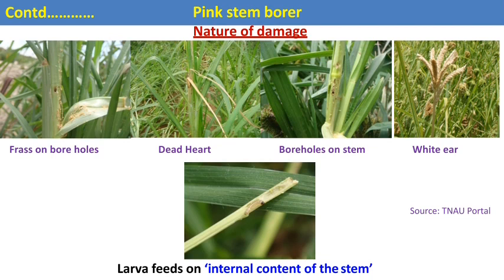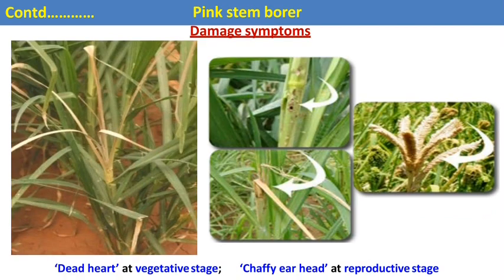Here in this picture you can see a number of bore holes present on the stems, and around the bore holes the frass also accumulates. This is the characteristic symptom. In this picture you can see the two major symptoms: the dead heads at the vegetative stage, and the chaffy ear heads at the reproductive stage.